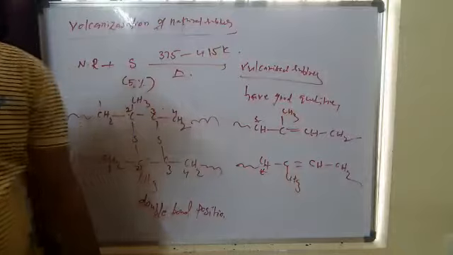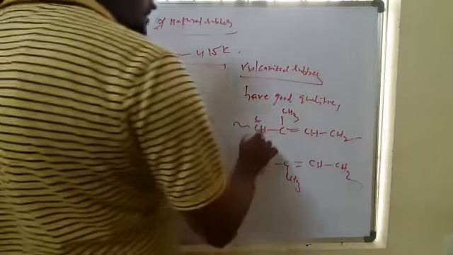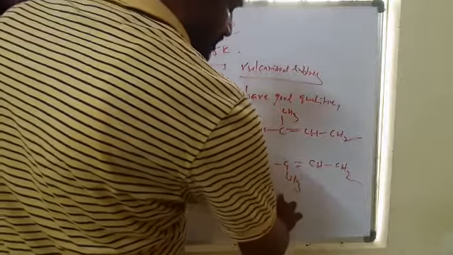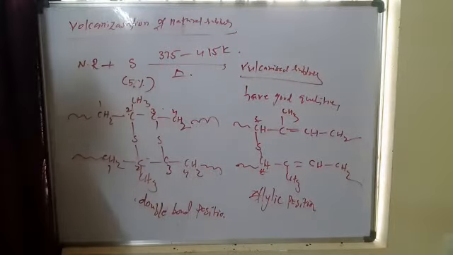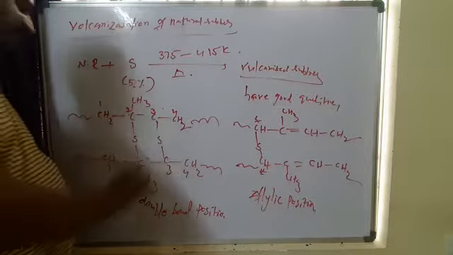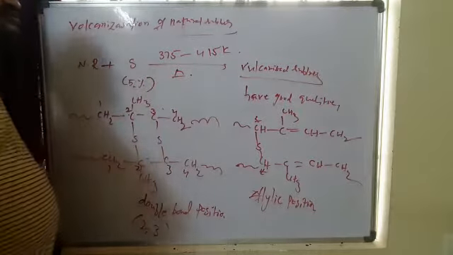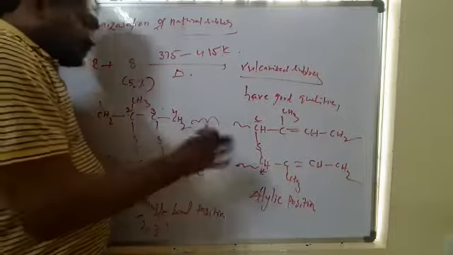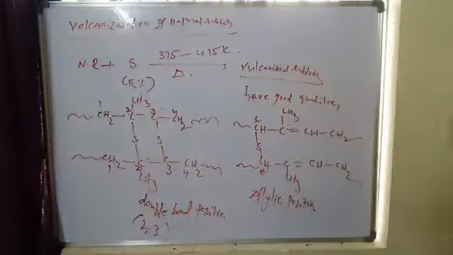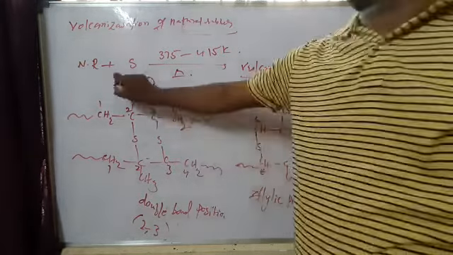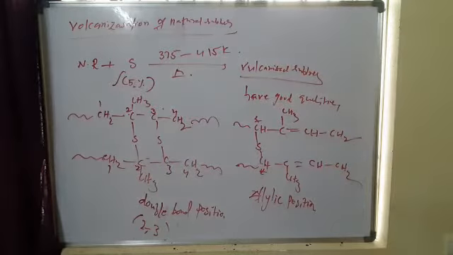So at the allylic positions also, sulfur may form links. So the sulfur forms cross links at the 2, 3 positions, that means the double bonded positions, and the allylic positions. Due to these sulfur cross links, natural rubber becomes stiff and is used in automobile tires. Generally 5% of sulfur is used in making automobile tires.